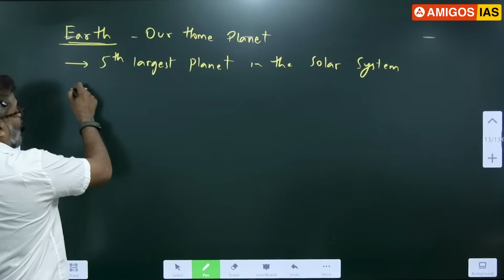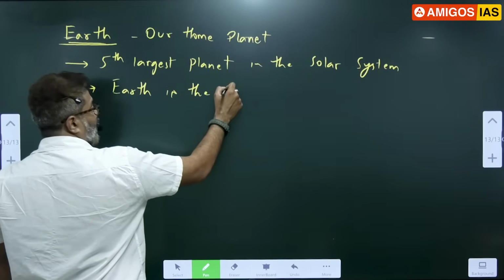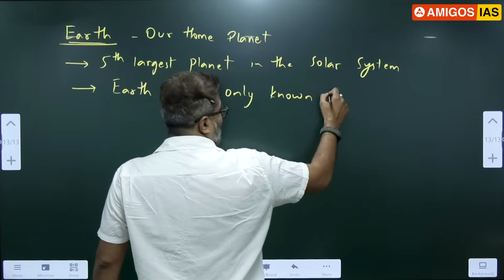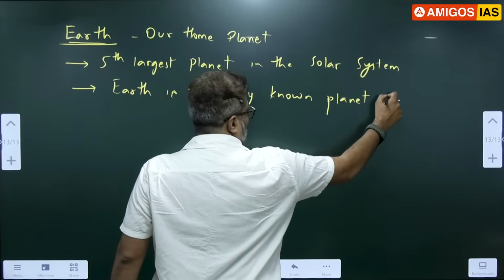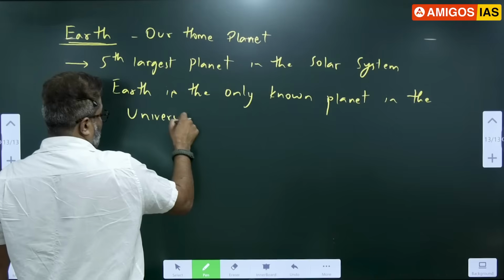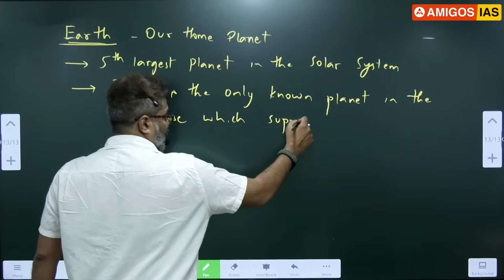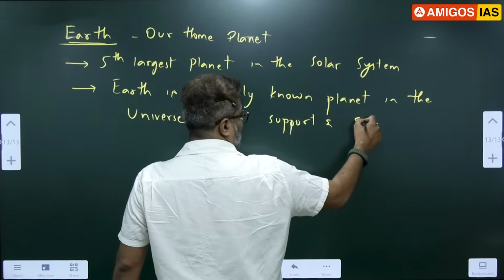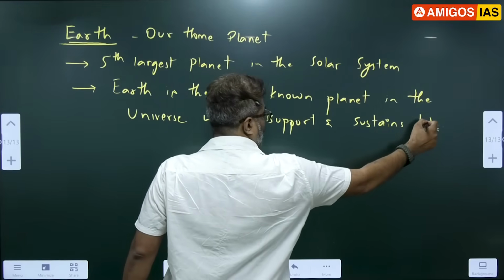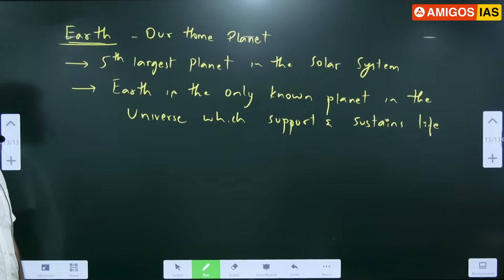So Earth is the only, please write, Earth is the only known planet, means till now. Okay, only known planet in the universe which support and sustains life. Please write. Support and sustains life. Earth is the only known planet in the universe which support and sustains life.